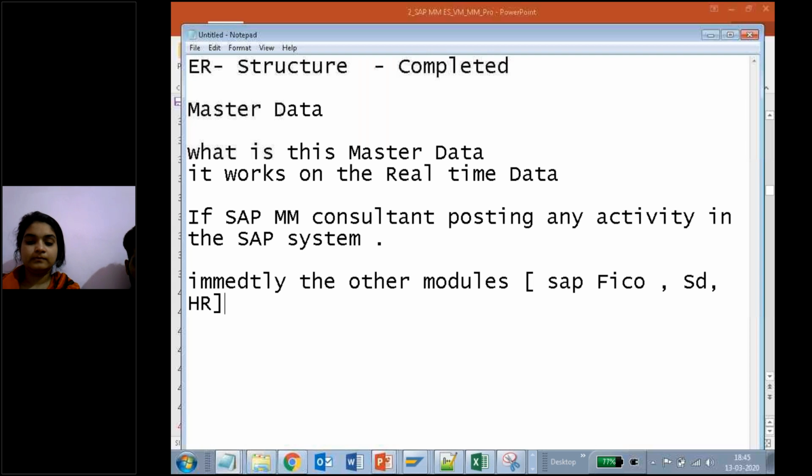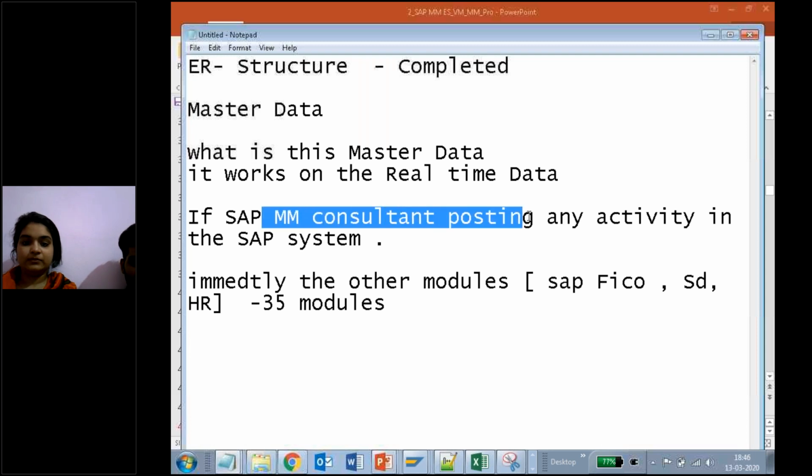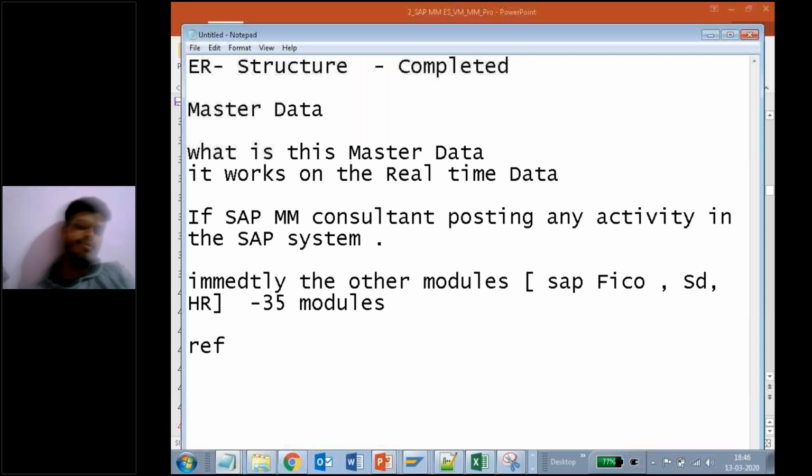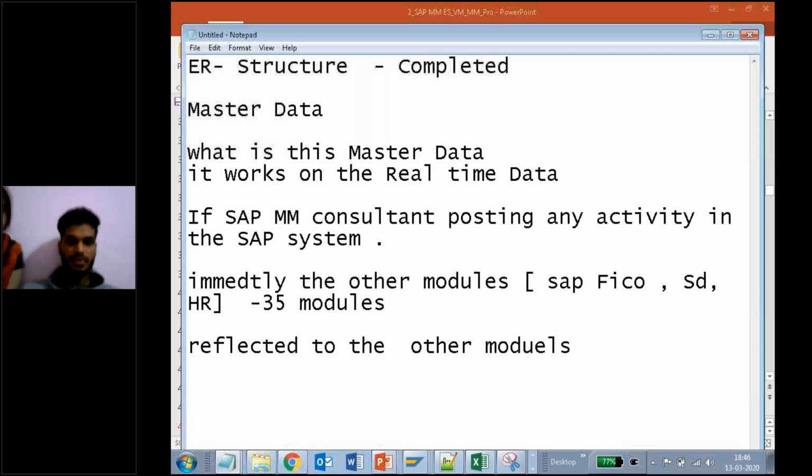There are different modules, as I told you, there are 35 modules as in SAP MM, right? So if the SAP MM consultant posts something, XYZ, immediately it is reflected to the other module people. That is called real-time data.